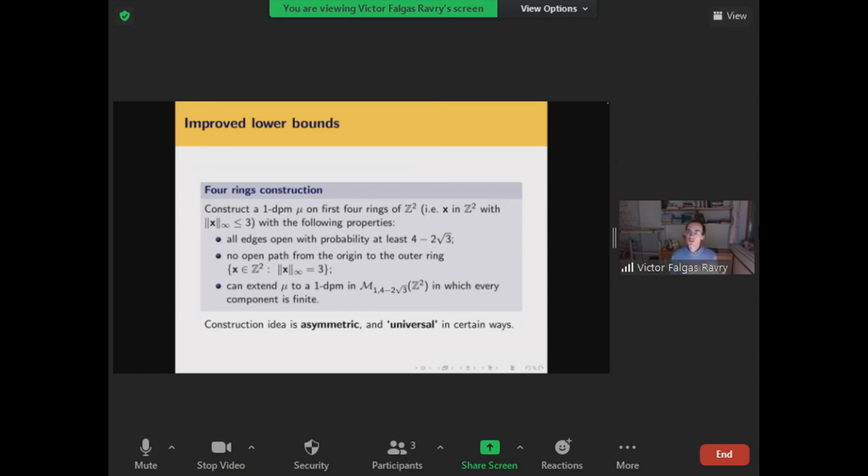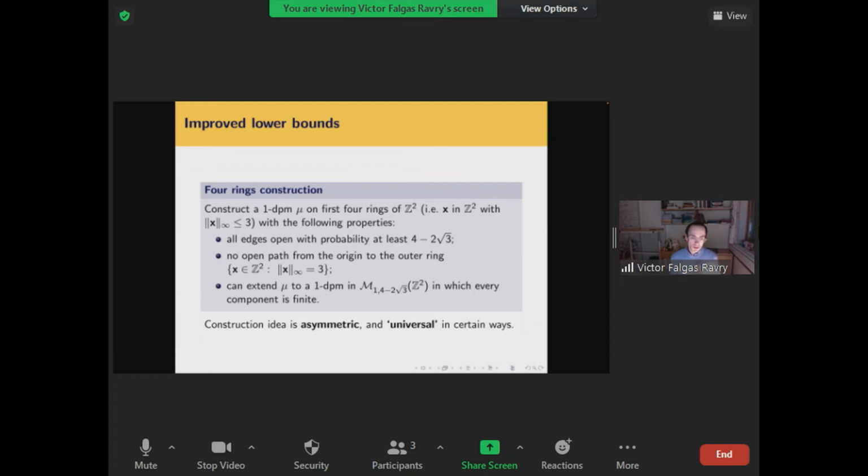But as time has gone on, and especially due to recent work of mine with Vincent Fenninger, I've come around more and more to the feeling that this measure isn't actually, despite the fact that it's so slightly weird, this measure is actually meaningful, says something meaningful about one-dependent population. It is universal in certain ways, which I probably won't have the time to tell you about.